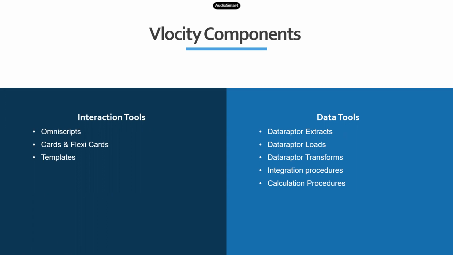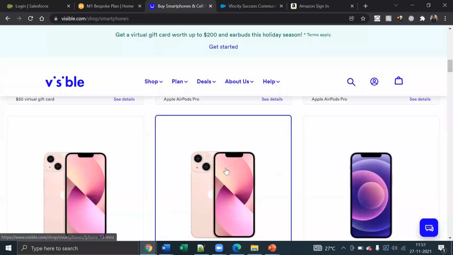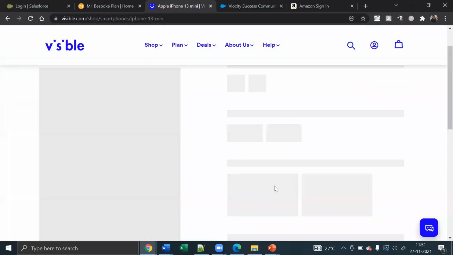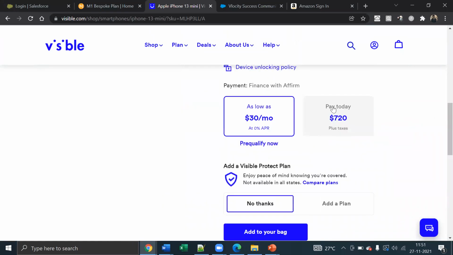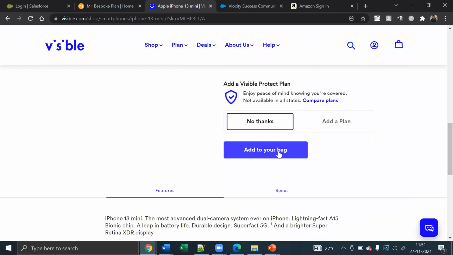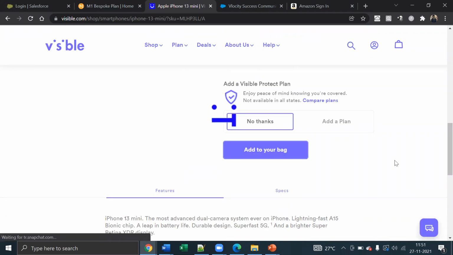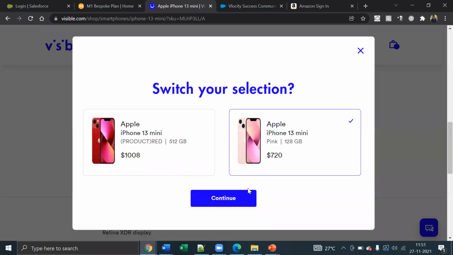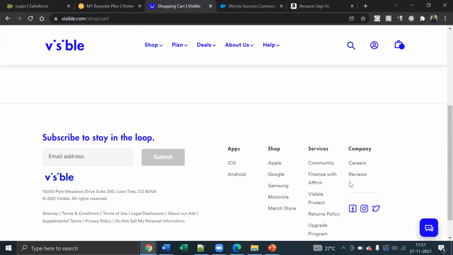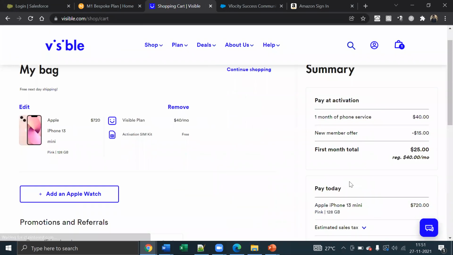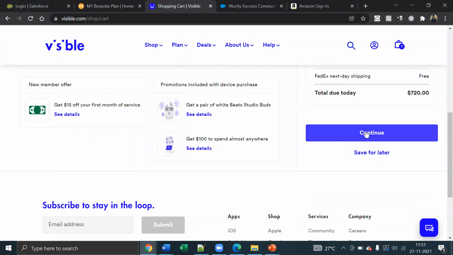Right? And now I chose this product. Now I want to click on add to your bag, and once I proceed, once I click on continue here, it is going to create an order record in the backend.